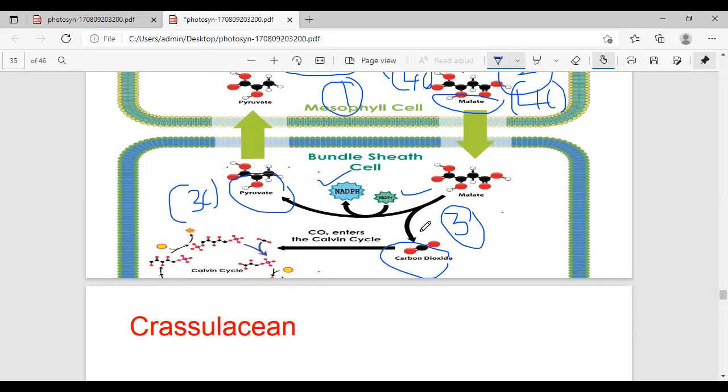To lose one carbon, to release one carbon dioxide. That's why the four-carbon malate is converted into the three-carbon pyruvic acid.